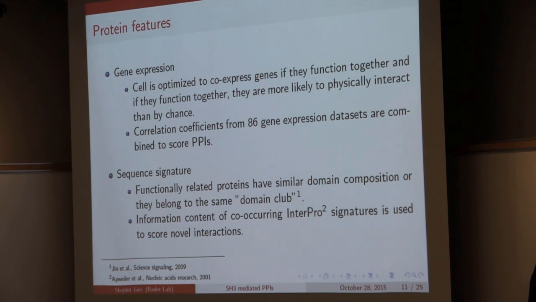The last protein feature we are using is sequence signature. Functionally related proteins have similar domain composition, so we look at the domain composition of the two proteins and use that information to calculate a score for our query proteins.